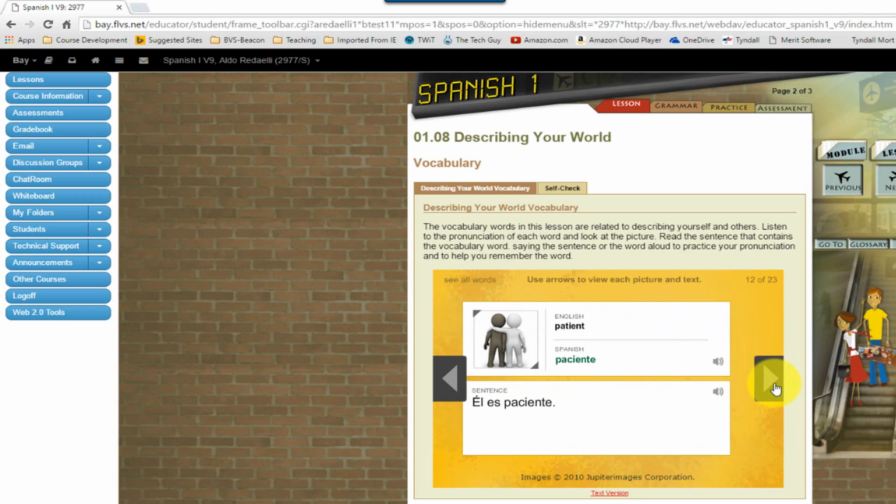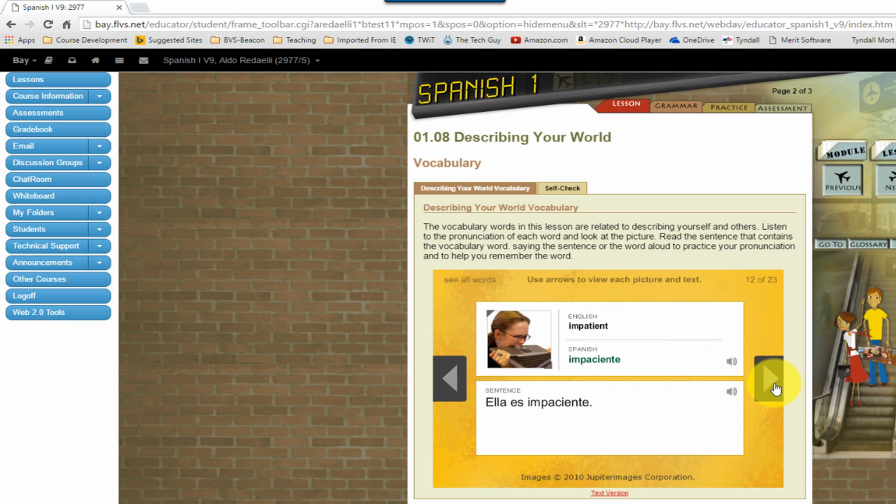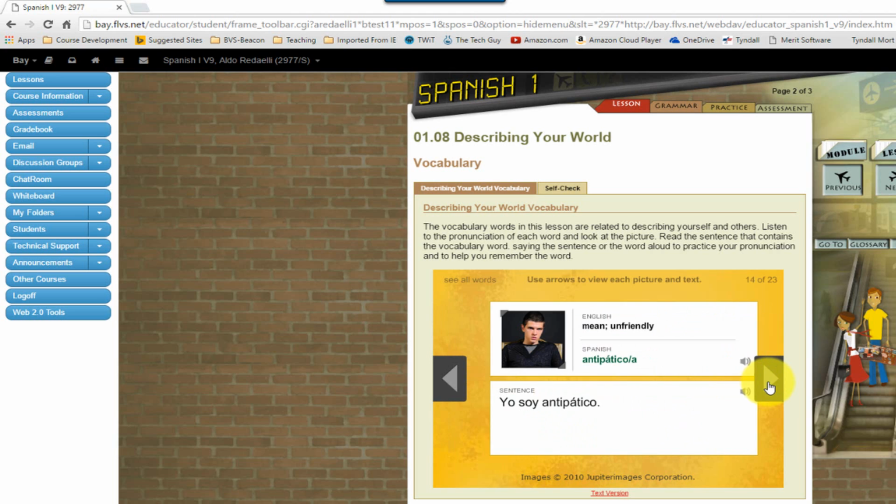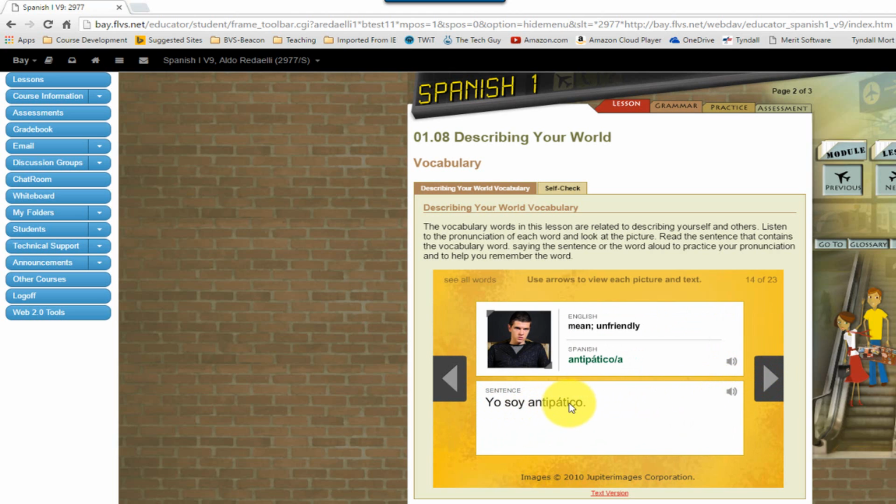The elephant is gray. Él es paciente. He is patient. Ella es impaciente. She is impatient. Ella es simpática. Again, you see simpático ends on an O, but because we're talking about she, ella, you would say simpática. Yo soy simpático. In this case, it's a boy, so he is nice, simpático. Ella es cómica. Again, you have ella, so you say cómica. Él es cómico. He is funny. Ella es cómica. Tú eres serio. He's a guy, so of course it's serio. If it was a girl, it would be seria.